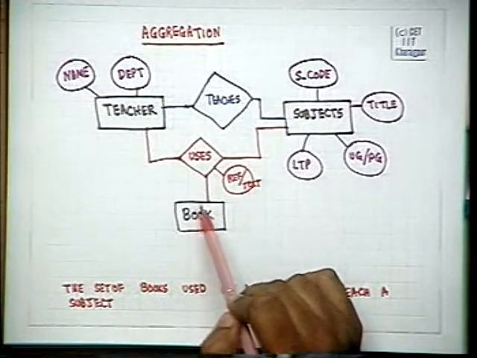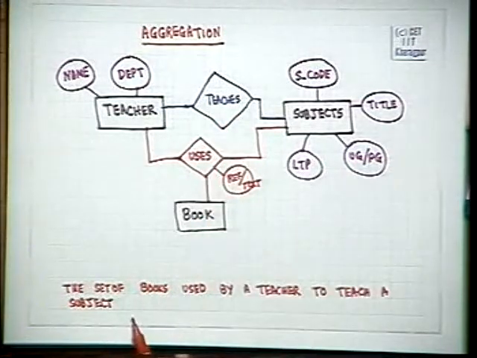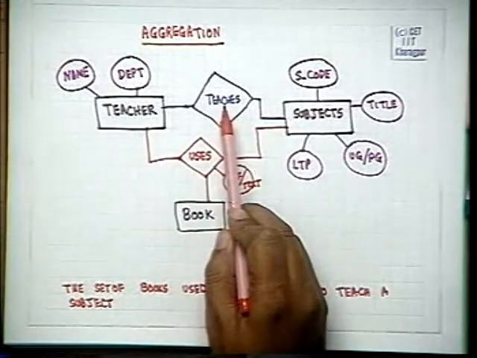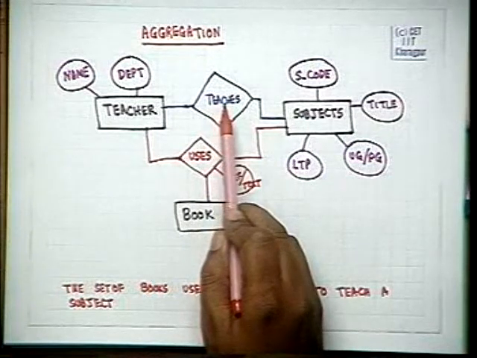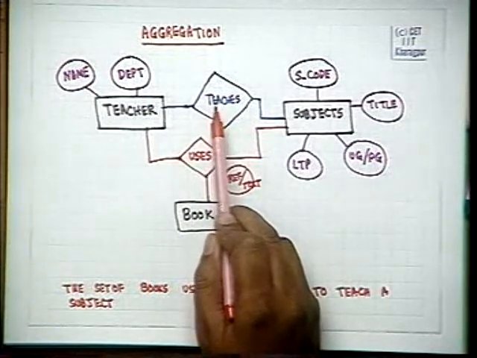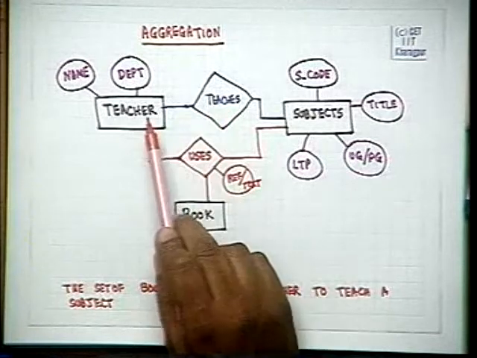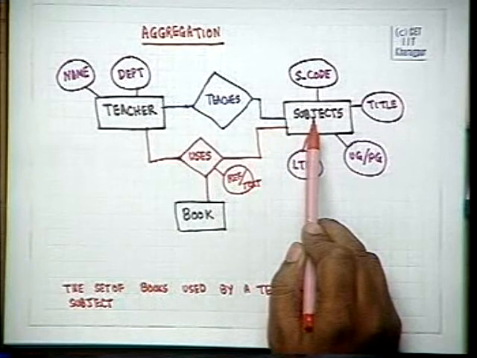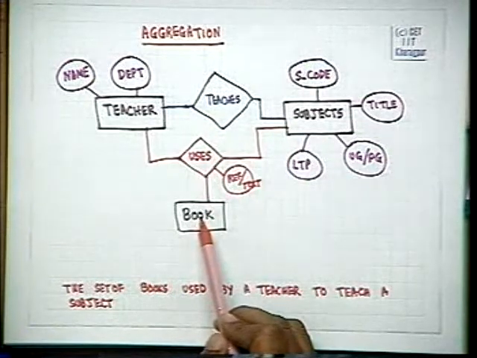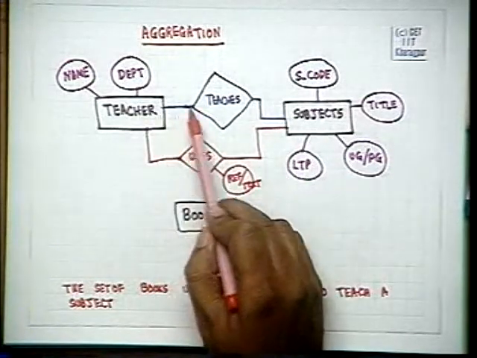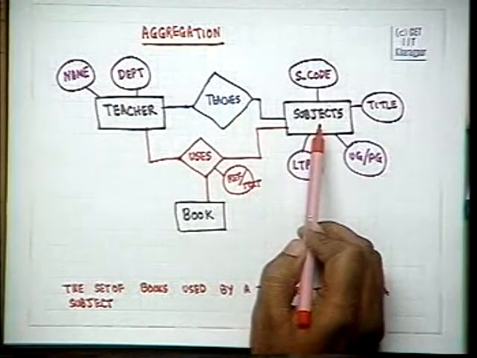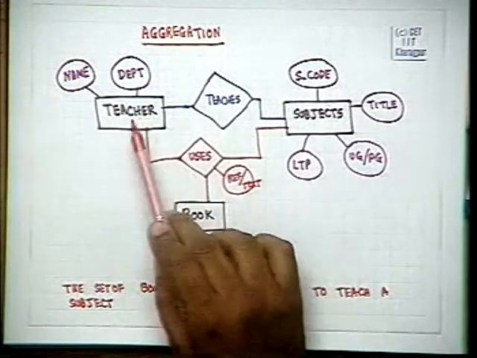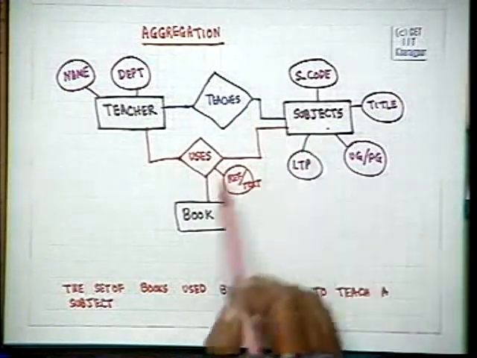Conceptually, there are certain problems in having both of them here. The problem is that actually we are trying to model a relationship with the teacher teaching a subject and the book. We have already got a relationship, teacher teaches this subject, and our attempt is to relate that subject which is taught by this teacher with the book.